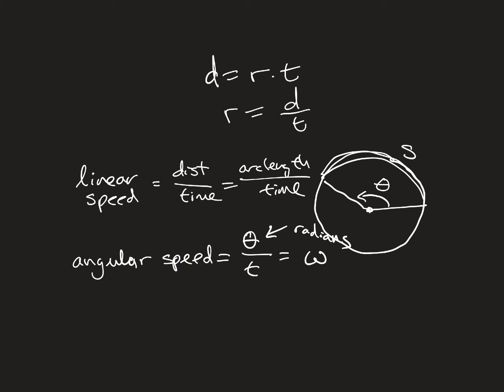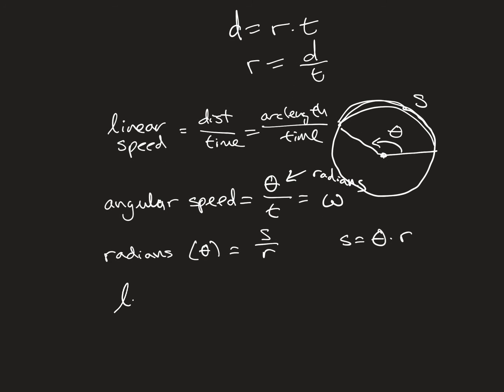These two different types of speeds are actually quite related, because if we go back to our definition of radians, radians is equal to S over R, and that means that the arc length is equal to theta times R. So if we go back to our linear speed, we said it's the circular distance traveled over time, but replacing S with theta times R, we get theta over t times r.